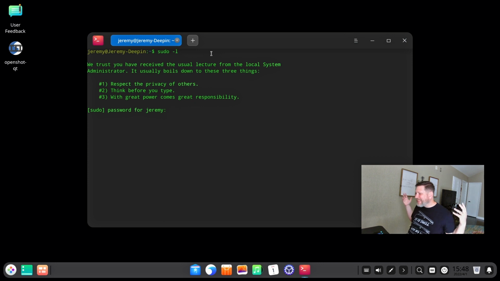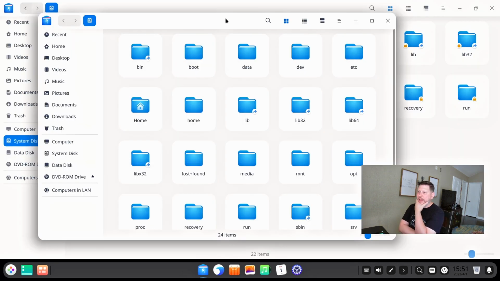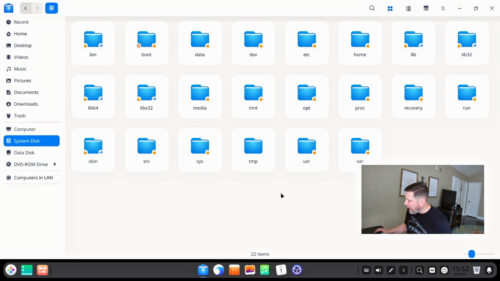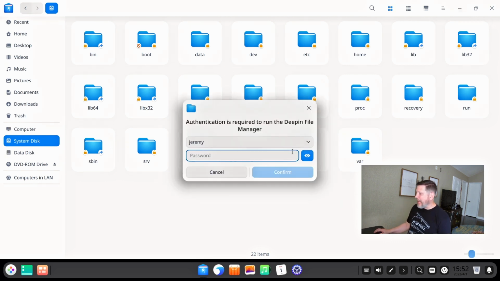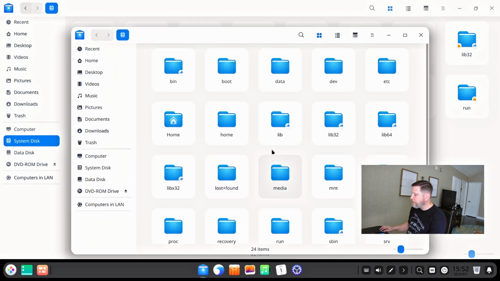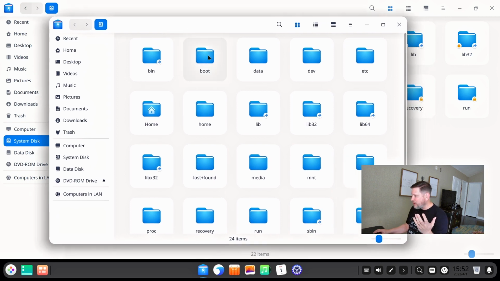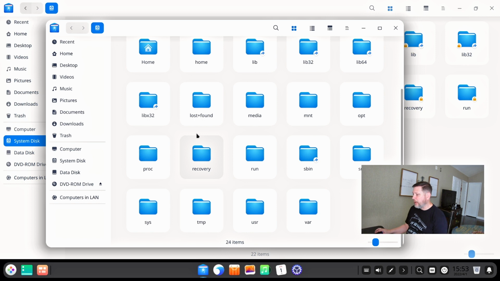I can't even see who's on the group. I can't see it. Okay, this is how they want you to gain administrative access to your file system. They want you to go to their file manager, right-click in a clear space, open as administrator, put in the administrative password, and now you have access to these pieces. Why? I don't understand.